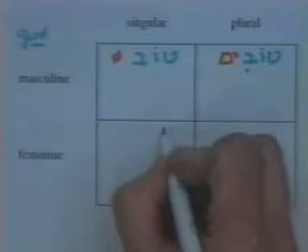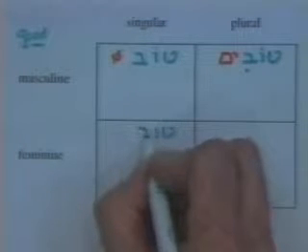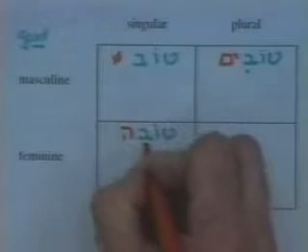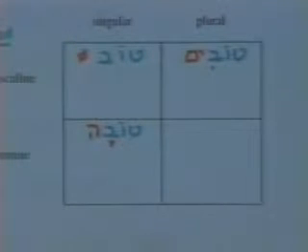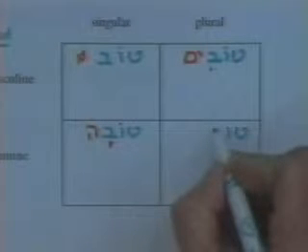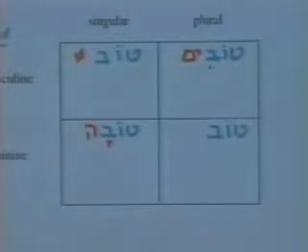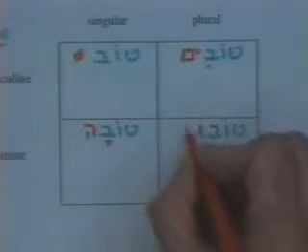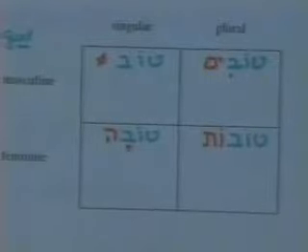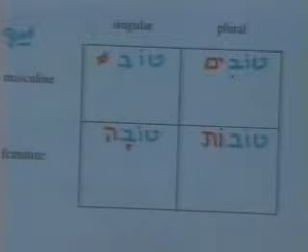She would be a woman, a tova one, right? No tricks there. And if we were talking about good women, we would be talking about women who are tovoth. Again, no tricks here, nothing new. You already know this stuff.